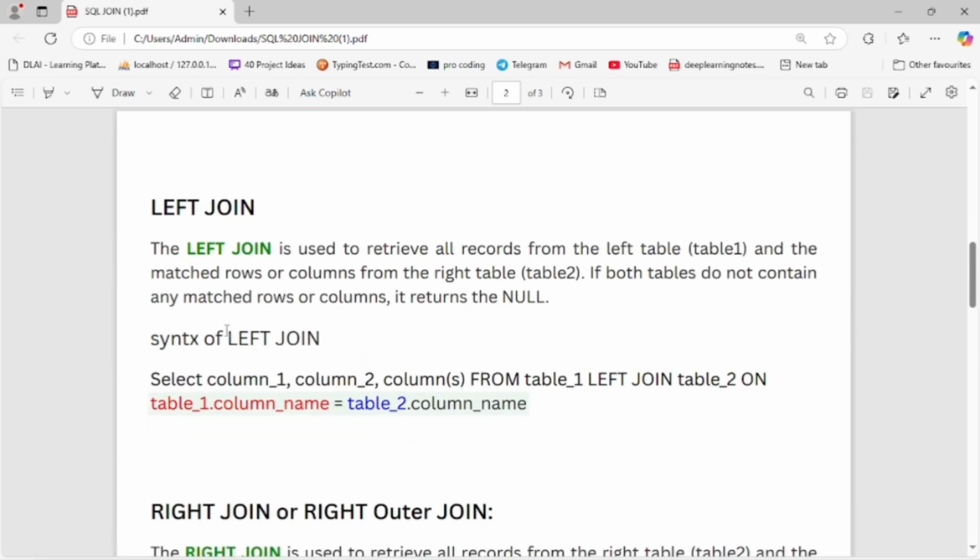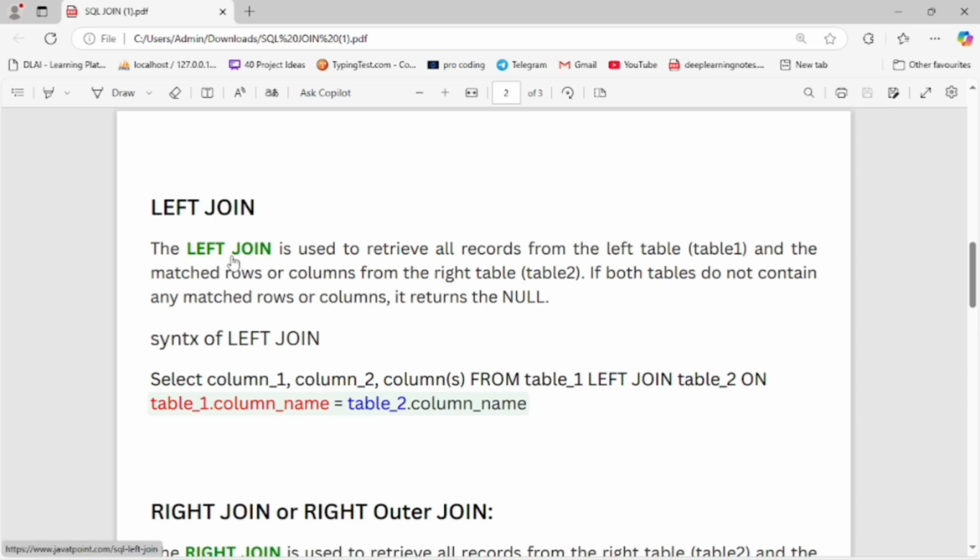Now let's move on to the left join. If you want to retrieve the data from one table and whatever matches from the second table, then you get all the data from the first table, whether matching or not matching. This is helpful when you want all of the data from the first table. It uses the left join, which is also called the left outer join.